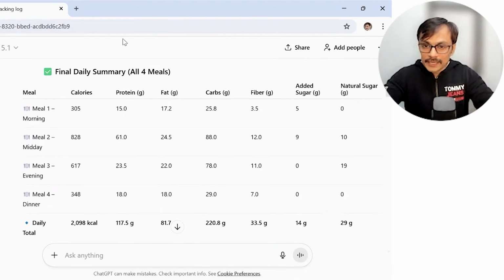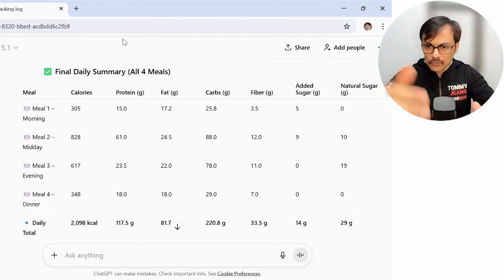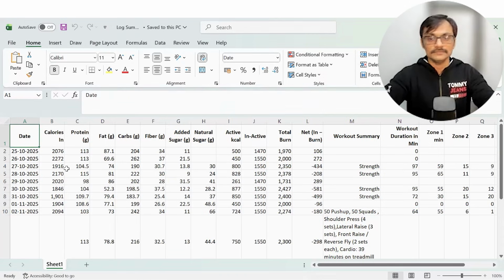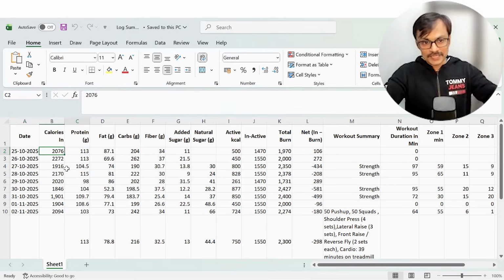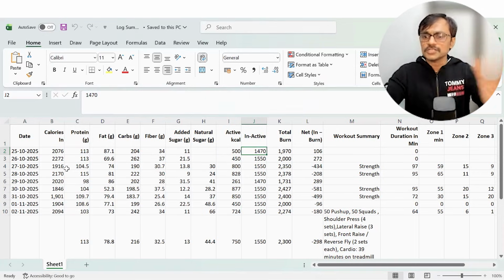So this became an activity. And then after some time, I also saw that ChatGPT sometimes gets confused and one thread cannot go very long. So I also started making a database of it. I thought, why don't I copy this data into an Excel file? So this Excel file started emerging. This Excel file has details from 25th October onwards till today. I record calories in, and the protein, fat, carbs and all those. At the end of the day, whatever data comes out, I just put it here.